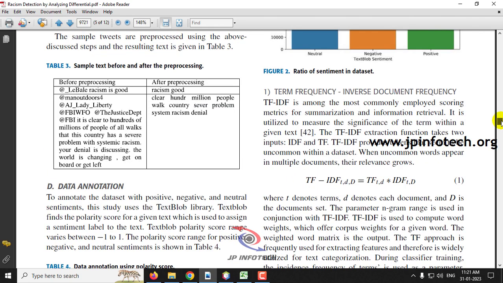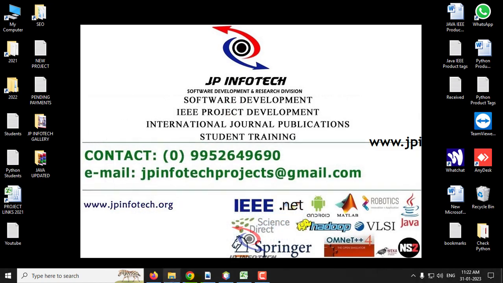And also here you can see the pre-processing example. Here you can see the tweet, for example, this "at label racism is good" is the text given before pre-processing. After pre-processing, you can see the author name, the name of the person, has been removed, and also the symbols have been removed, and only "racism good" remains. So in this way we'll be implementing it, and let me show you the data set.